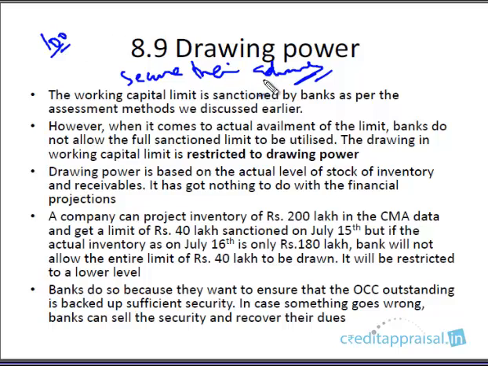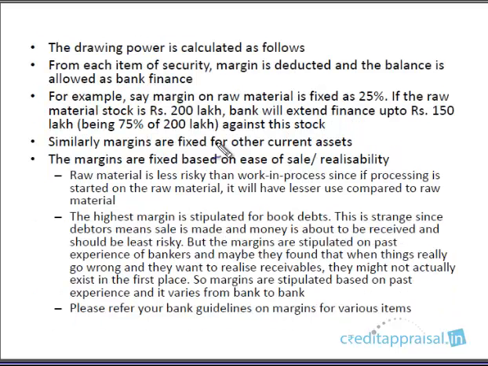Basically it is related to security. Why they restrict to DP is that they want the limit, the outstanding, to be backed by sufficient security. So coming to the calculation, this is what banks do.